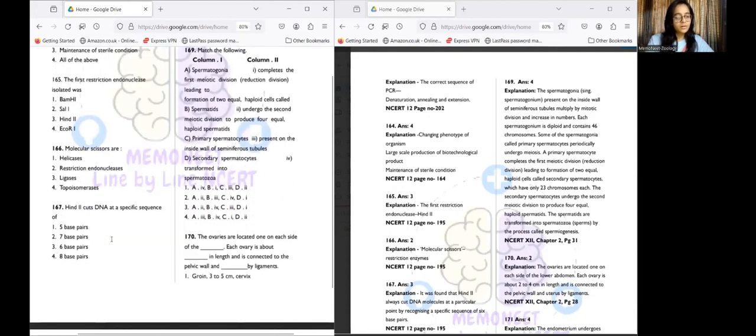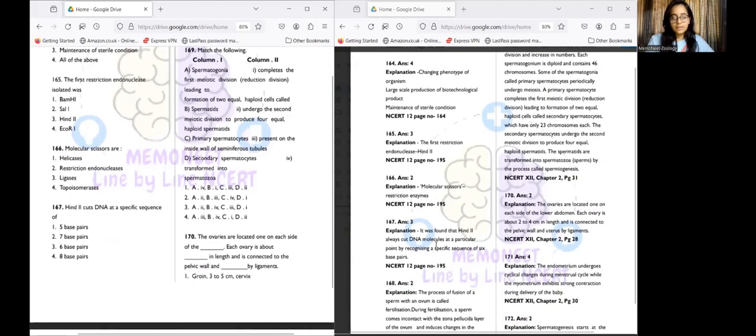Next, HindIII cuts DNA at a specific sequence of what? Which is answer number 3. It is found that HindIII always cuts DNA molecules at a particular point by recognizing a specific sequence of 6 base pairs. Now, this is something that some people may miss out.